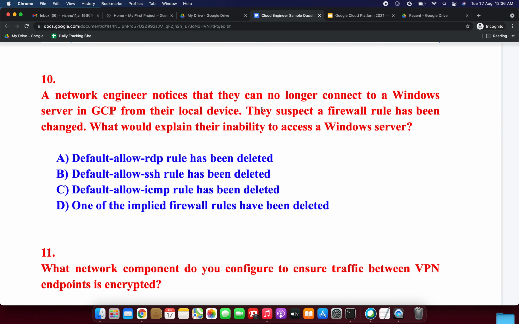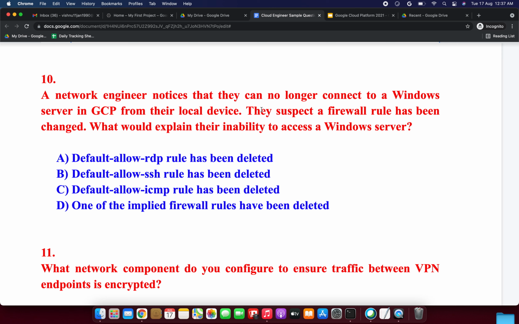A network engineer notices that they can no longer connect to a Windows server in GCP from their local device. They suspect a firewall rule has been changed. What would explain their inability to access a Windows server? Option A, default allow RDP rule has been deleted. Option B, default allow SSH rule has been deleted. Option C, default allow ICMP rule has been deleted. Option D, one of the implied firewall rules has been deleted. So which will be the correct answer?